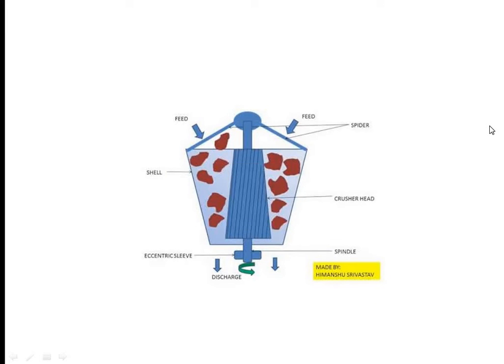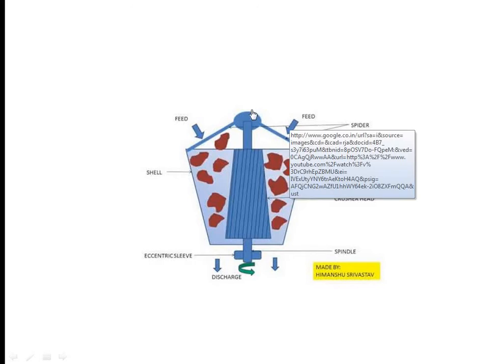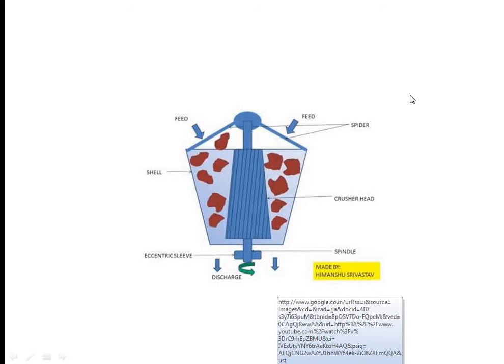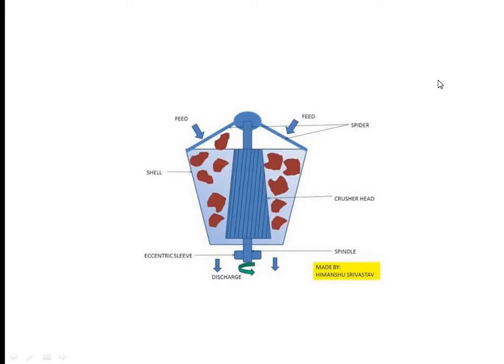One more diagram showing how the gyratory crusher works. So this is going to have an eccentric motion and the feed will be poured from the top, and this is our outer shell. As there is going to be the eccentric motion and the particles are going to flow from the top to the bottom, the crushing is happening over there.